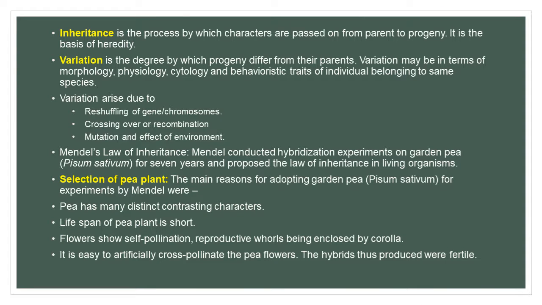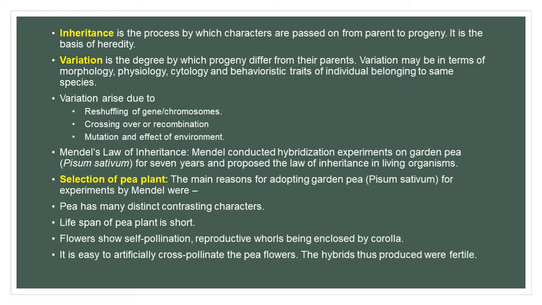What is inheritance? Inheritance is the process by which characters are passed on from parent to progeny. It is the basis of heredity. Genetics deals with inheritance and variation. Variation is the degree by which the progeny differs from the parent. Variation may be in terms of morphology, physiology, cytology.